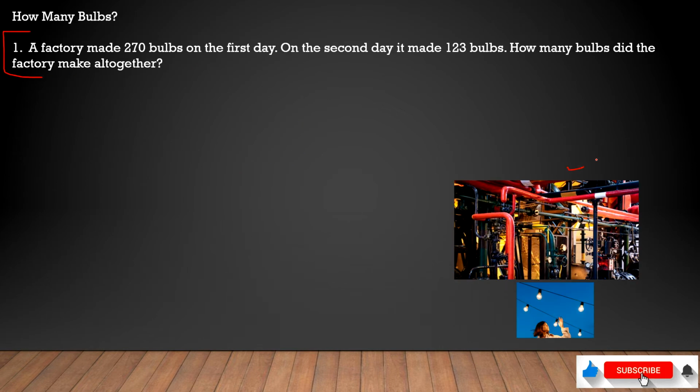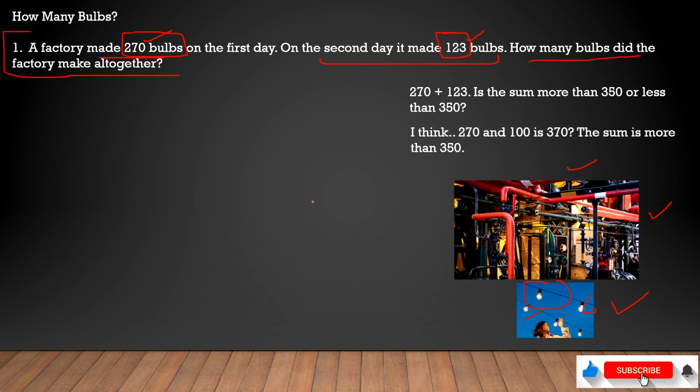Here we have another word problem. This is a factory, a factory where bulbs are made. So these are the bulbs, and in this factory these bulbs are designed. What is written over there: 270 bulbs are made on the first day. On the second day it made 123 bulbs. How many bulbs did the factory make altogether? So on the first day the factory made 270 bulbs, and on the second day the factory made 123 bulbs.